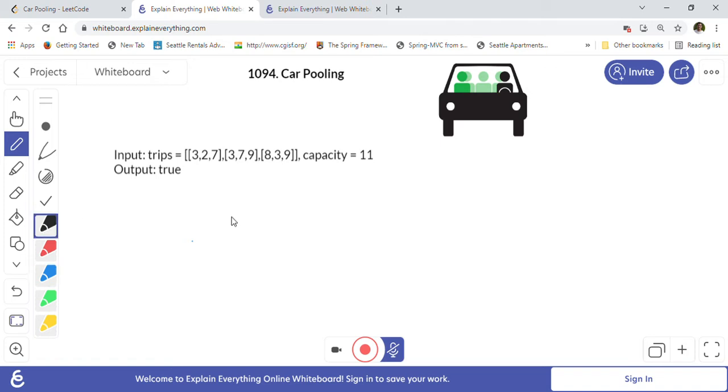These are the trips given to us, and the initial capacity of the car is 11. If we draw this on an axis, let's say this is the axis starting from 0. The first trip starts at 2 and ends at 7. Then the next trip starts at 7 and ends at 9. And the last trip starts at 3 and ends at 9.